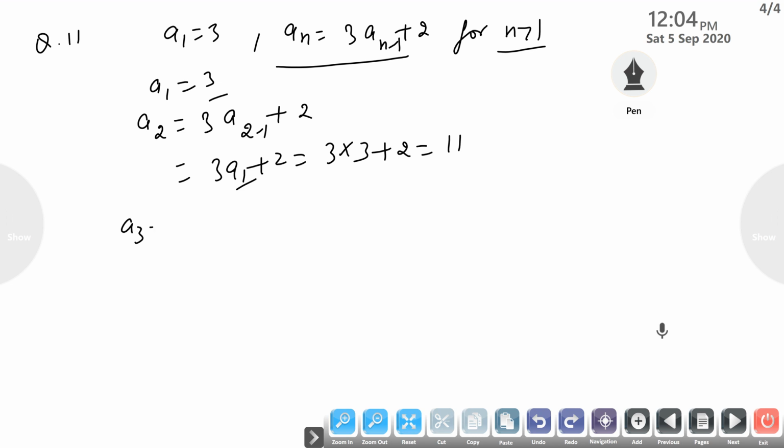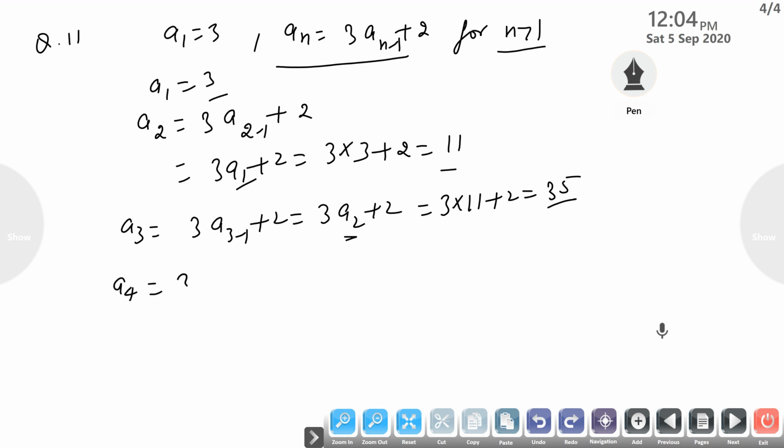And a3 is 3 into a_(3-1) plus 2, this is 3 into a2 plus 2, and a2 is 11. This is 3 into 11 plus 2, this is 35. So a4 is 3 into a3 plus 2, this is 3 into 35 plus 2, and so on.